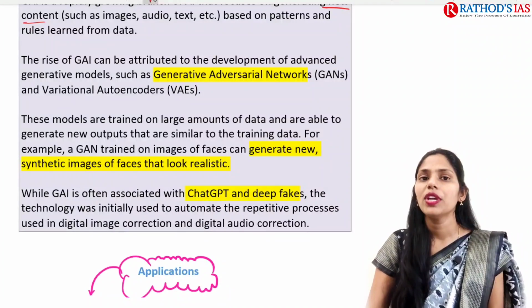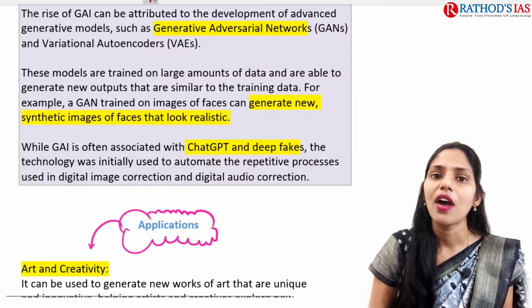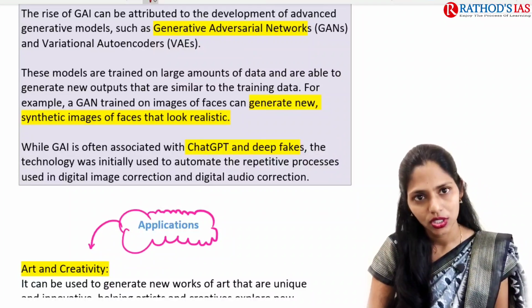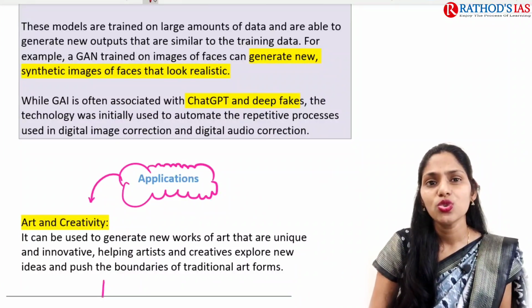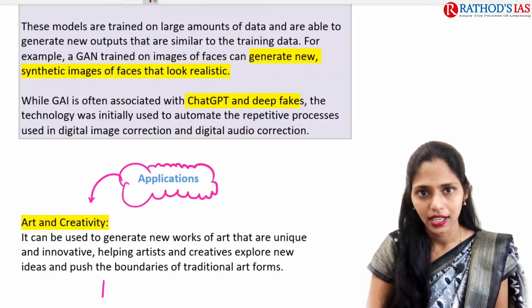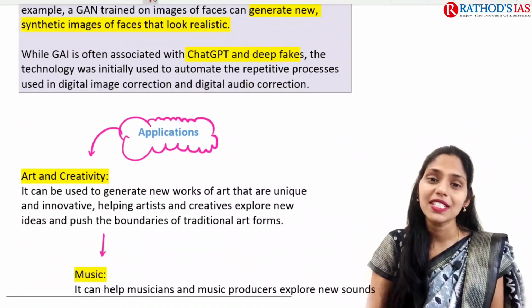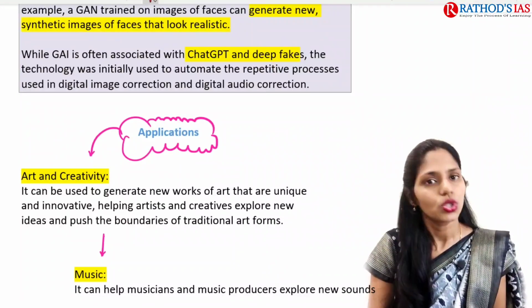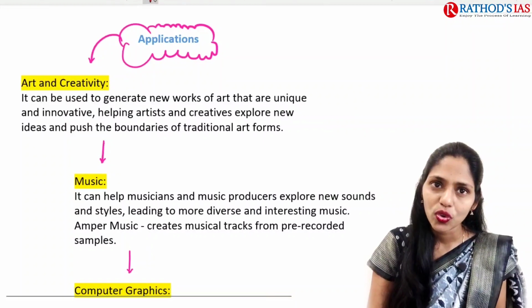For example, we have generative adversarial networks and variational autoencoders, with which we can generate new synthetic images and faces that look more realistic than earlier. It is also associated with ChatGPT as well as deepfakes. So this is about generative artificial intelligence. Now, what are the applications? Where can we use it?